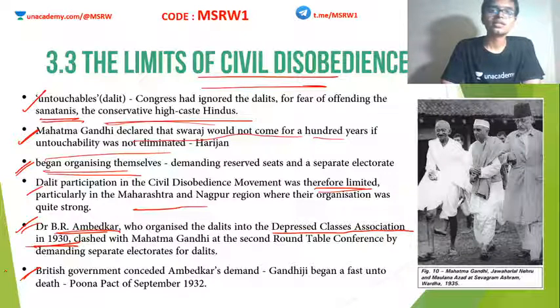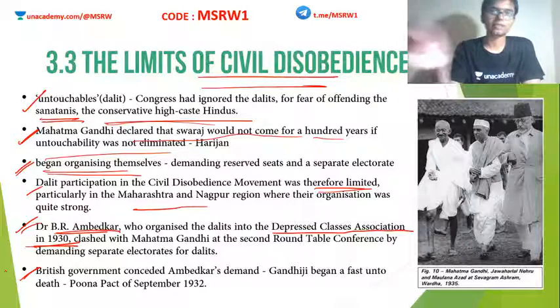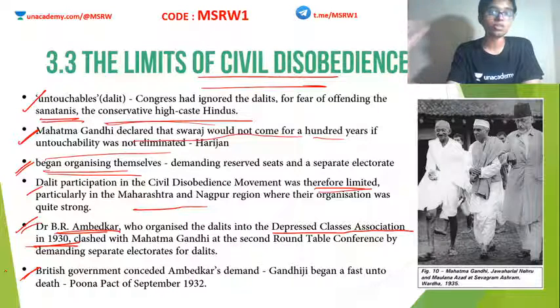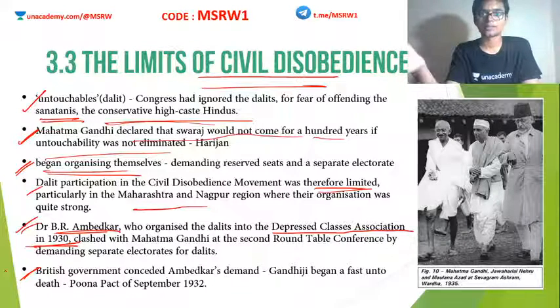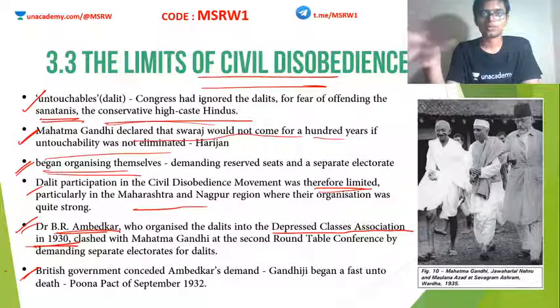Based on this, the depressed classes got a separate electorate. But since Mahatma Gandhi did not like the idea of a separate electorate for a subfaction within Hindus, he started a hunger strike in opposition to the communal award made by Ramsay MacDonald.